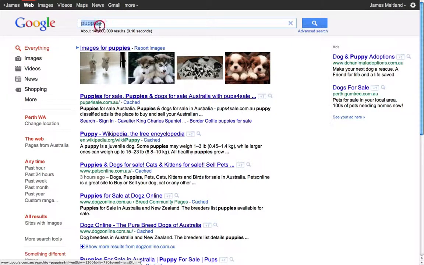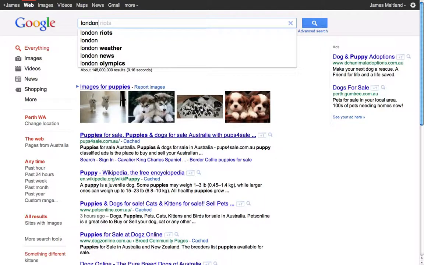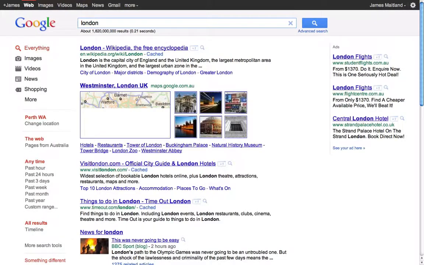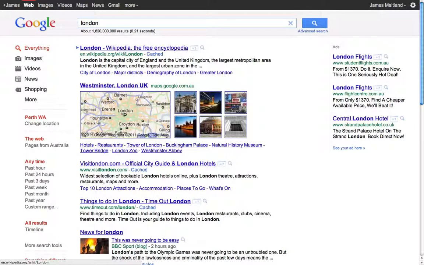Let's have a look for something currently trending. At the moment there's a lot happening in London. If I do a very general single word search for London, it finds me what it thinks are the best pages. So it finds me Wikipedia, with all the information about London I could need, a map, some images, and then some information on Visit London, things to do in London. The basic premise here is that most people typing London are probably going on holiday, maybe finding some information or having a look at some pictures.